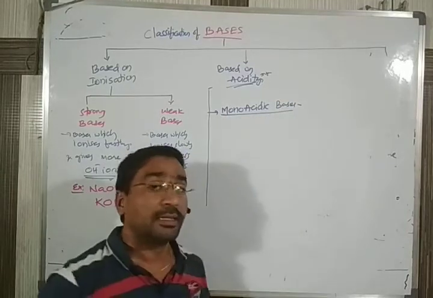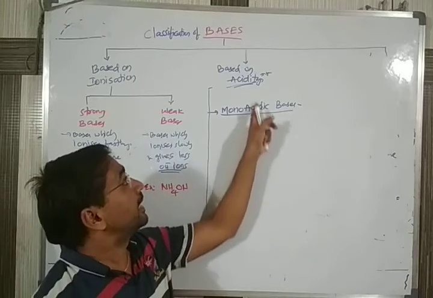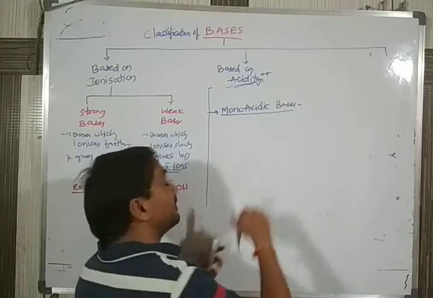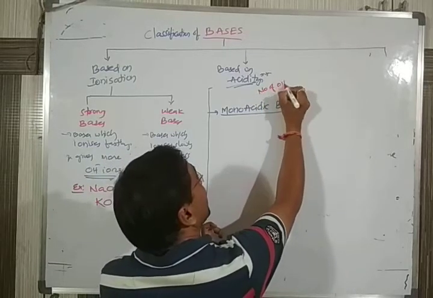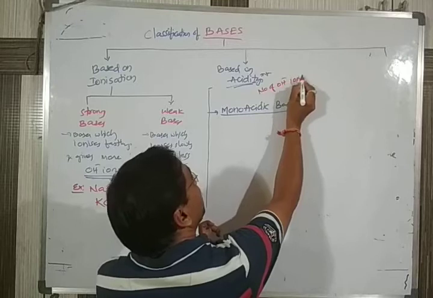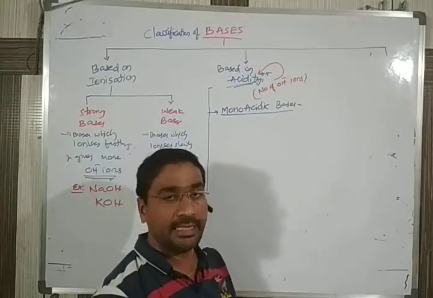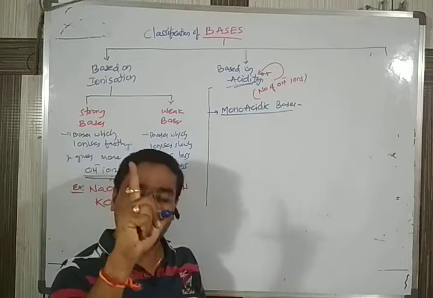Monoacidic. Remember, don't get confused. Acidic here indicates the number of OH minus ions. The number of OH minus ions given by a base is given by the term acidic nature. So, monoacidic base. Mono means one.